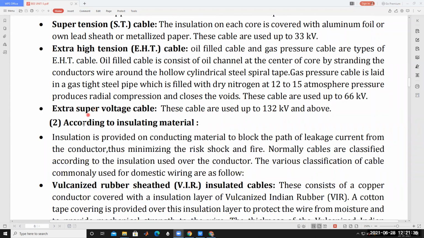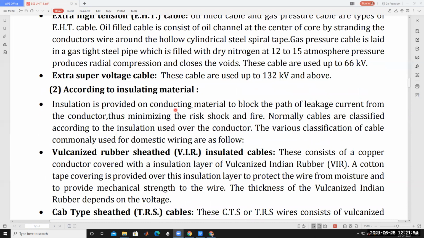And then the cables can also be classified according to the insulating materials. So, according to the voltage, according to the insulation material, and according to the type of conductors, based on the number of conductors. And then coming to the insulating material,